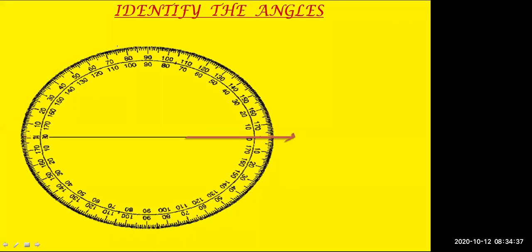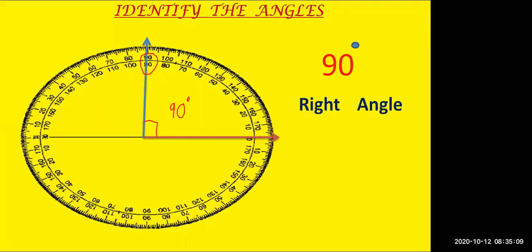Identify the angles. Here you have the next one. What angle is it? First measurement and then name. Let me know the measurement. Muskan, what is the measurement, dear? Measurement of this angle is 90 degree. Very good. It is pointing on 90. You can see a number 90 over here. So we can say it is a 90 degree angle. The measurement is 90 degree and the name of the angle is right angle.